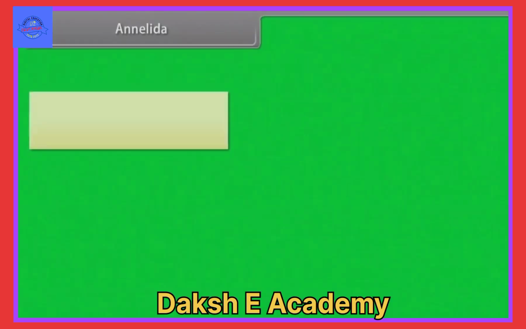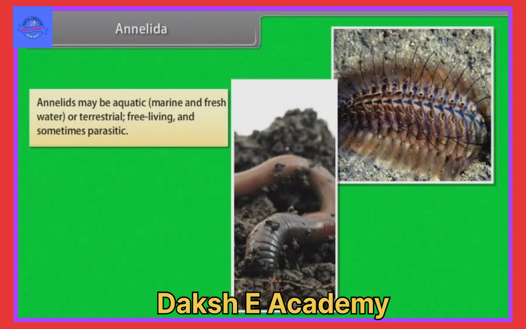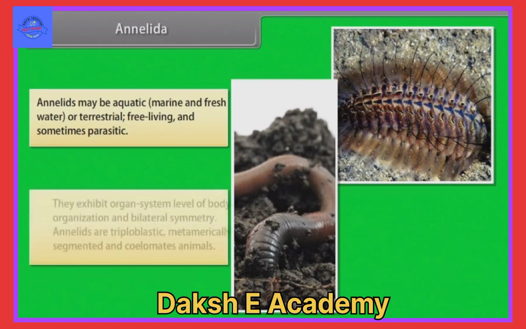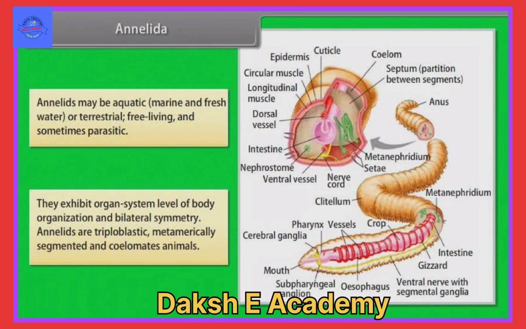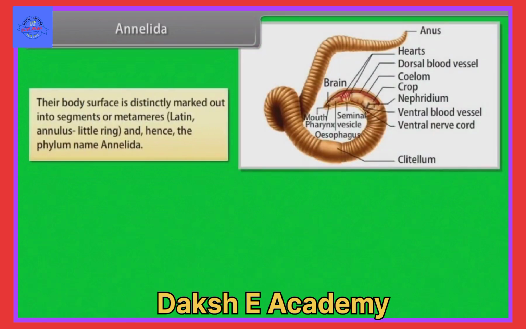Annelida. Annelids may be aquatic, that is marine and freshwater, or terrestrial, free-living and sometimes parasitic. They exhibit organ system level of body organization and bilateral symmetry. Annelids are triploblastic, metamerically segmented and coelomate animals. Their body surface is distinctly marked out into segments or metameres, from the Latin word annulus meaning little ring, and hence the phylum name Annelida.